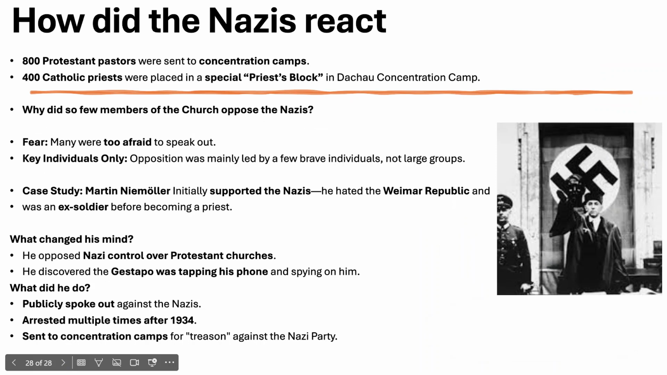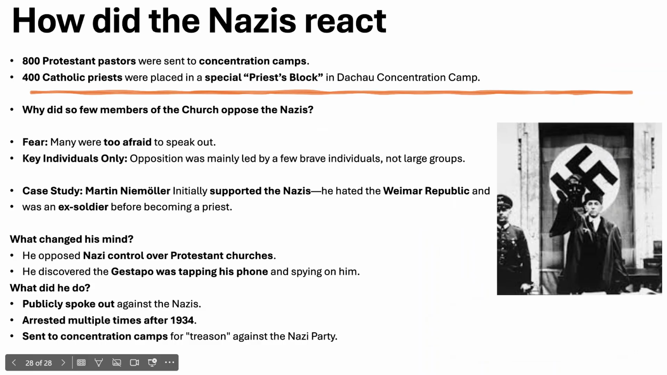How did the Nazis react to the Church? 800 Protestant pastors were sent to concentration camps. 400 Catholic priests were placed in a special priests' block in Dachau concentration camp. Why did so few members of the church oppose the Nazis? Too afraid to speak out? Key individuals only. Opposition was mainly led by a few brave individuals, not large groups.